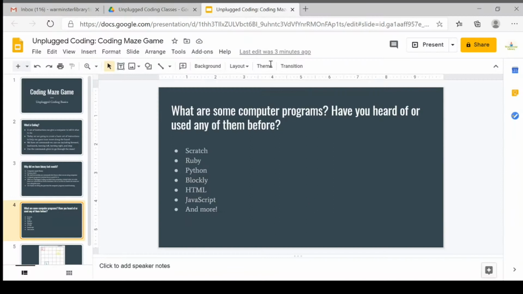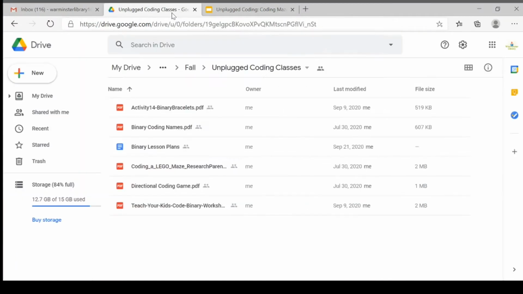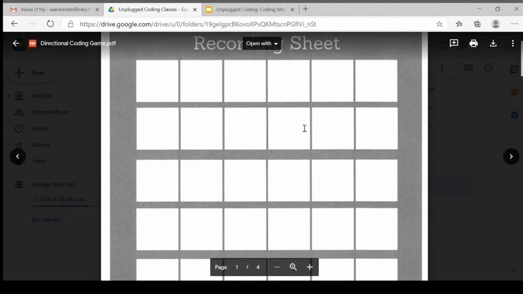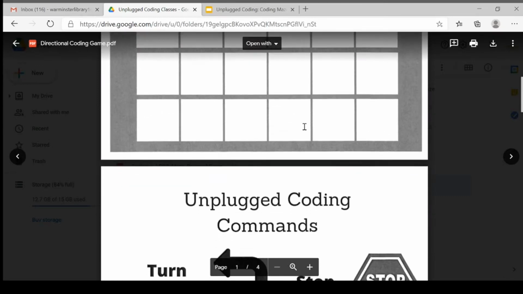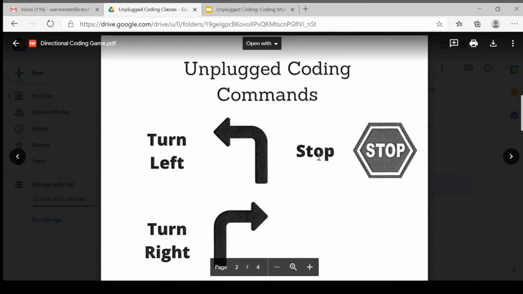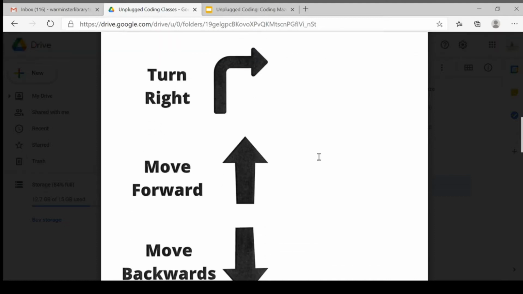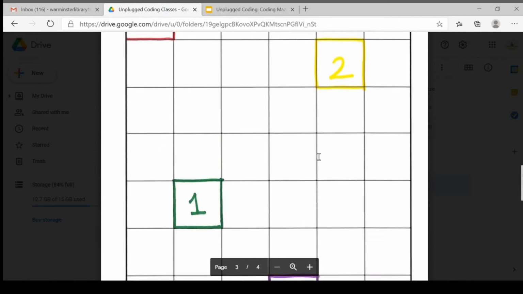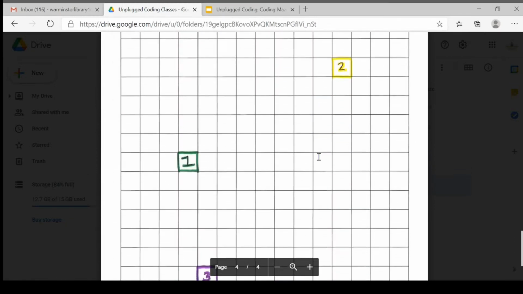And we're just going to escape here. Now, you guys are going to go to the folder that I've sent you guys. It's on buckslib.org with the event page. And you're going to go to your directional coding game PDF. When you open that up, you're going to have your record sheet. And you can print that off twice. You're going to get your basic commands. These are the ones: forward, backwards, turn left, turn right, and stop. And then level 1, a game, and then level 2.